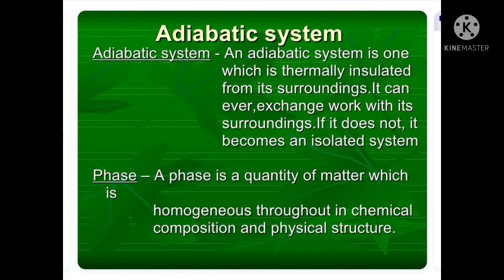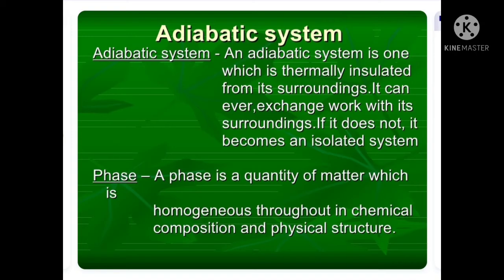Now we will discuss the adiabatic system. An adiabatic system is one which is thermally insulated from its surroundings. It can exchange work with its surroundings; if it does not, it becomes an isolated system. It can also be said that for an adiabatic system, the working substance neither receives heat nor rejects heat to its surroundings during the compression or expansion process.